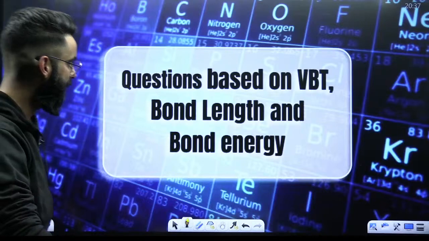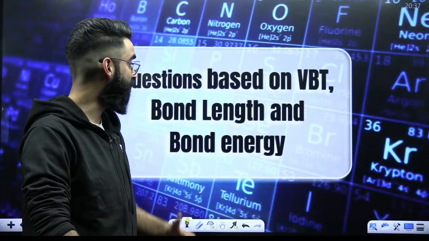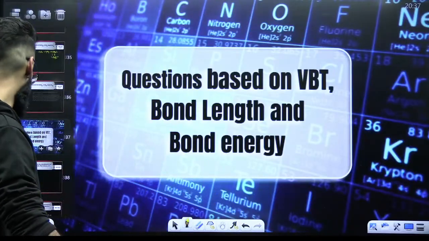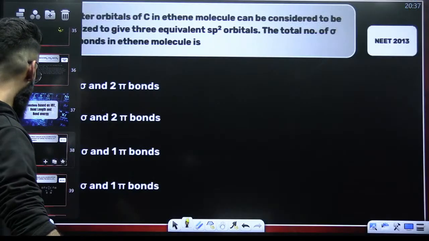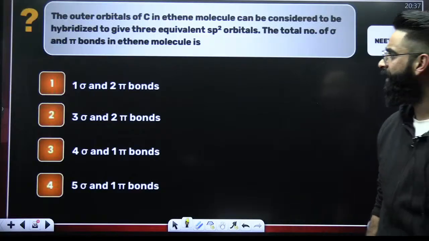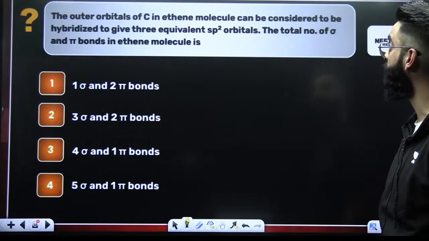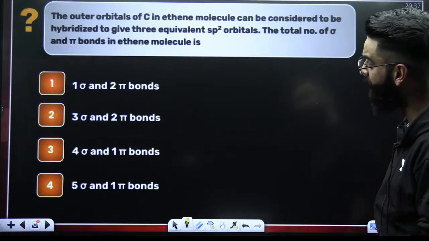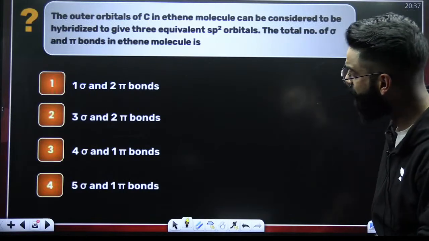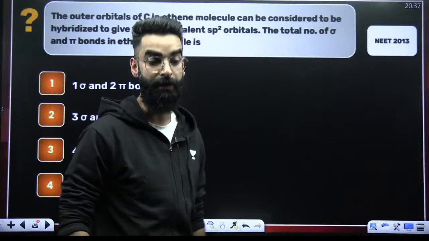Easily means easily. Now, let's see the questions which have been asked from the topic, your VBT, valence bond theory, bond length and bond energy, right? Let's see what kind of questions have been asked. This is the question which has been asked in your NEET 2013. The outer orbitals of carbon in ethene molecule can be considered to be hybridized to give 3 equivalent sp2 hybrid orbitals. The total number of sigma and pi bonds in ethene molecule is.